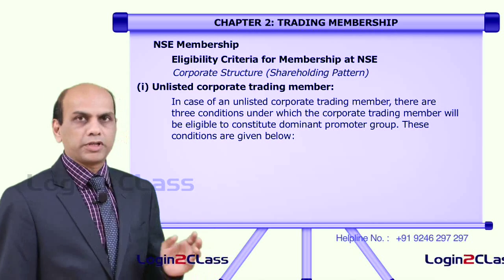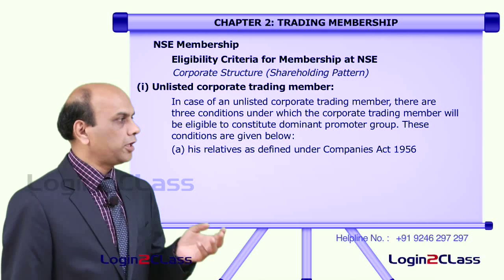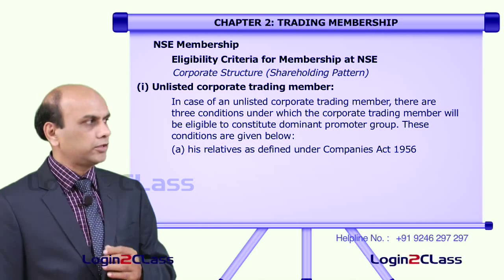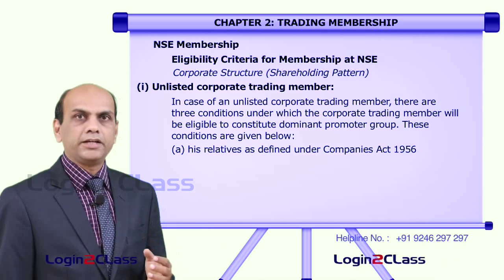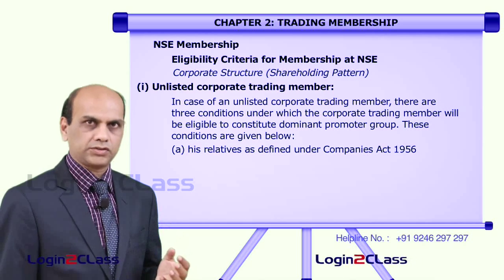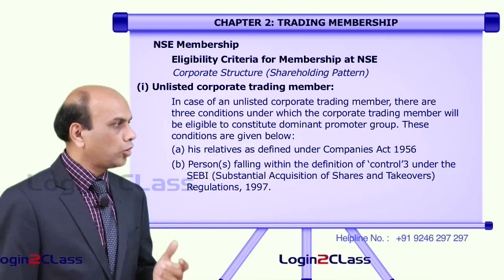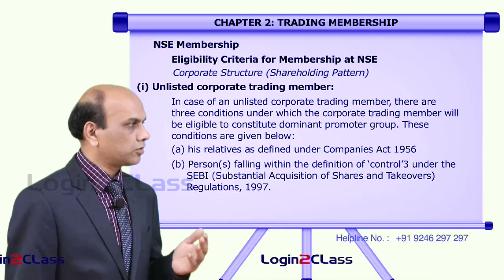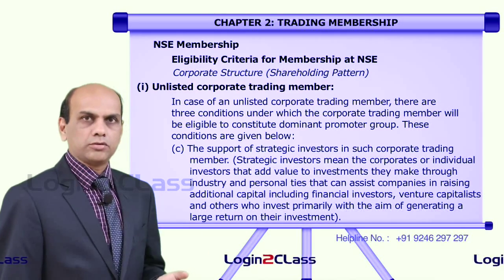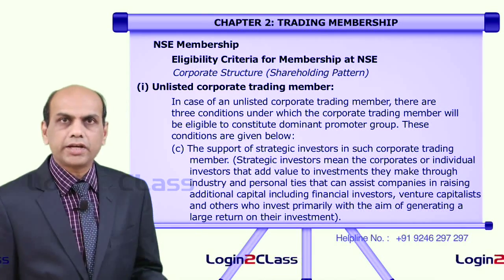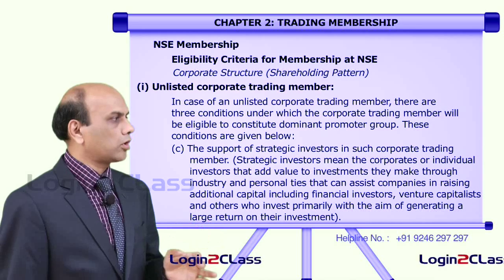A dominant promoter group person of this corporate trading member is a person who holds 50% of the shares in the trading member corporate, on his own or together with his relatives who are defined under the Companies Act 1956, and persons falling within the definition of control under the SEBI Substantial Acquisition of Shares and Takeovers Regulations 1997, or any person who is supporting this person to have a controlling stake in this company, may be through the support of strategic investors in such corporate trading member.